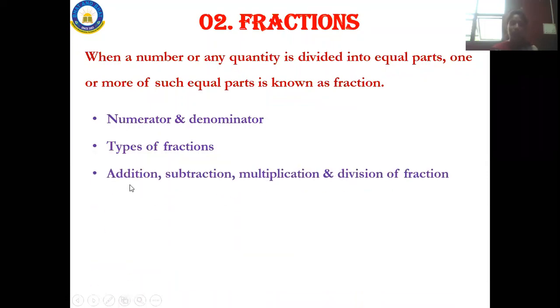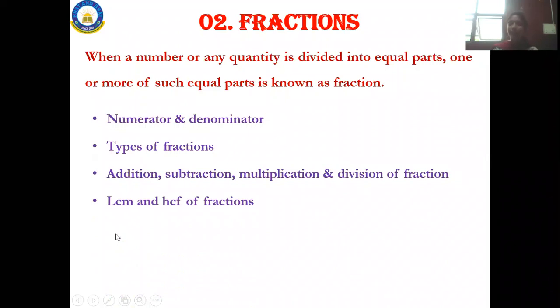And you will have the operations based on fractions. What is the operation based on fractions? It is nothing but addition, subtraction, multiplication and division of fractions. In mathematics, we mainly concentrate on addition, subtraction, multiplication and division. So once you know how to do this, it will be easier for you to do it with fractions.